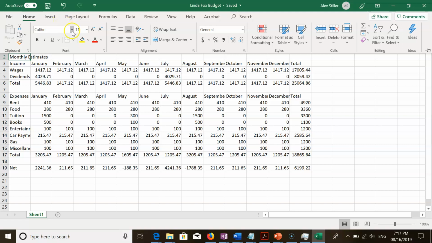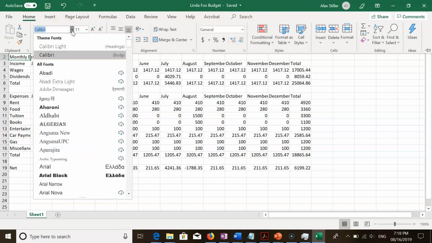By the font arrow, they just mean this right here. Point to Calibri Light in the font gallery to see a live preview of the selected font in the active cell. And you can experiment by pointing to other fonts in the font gallery to see a live preview of them.